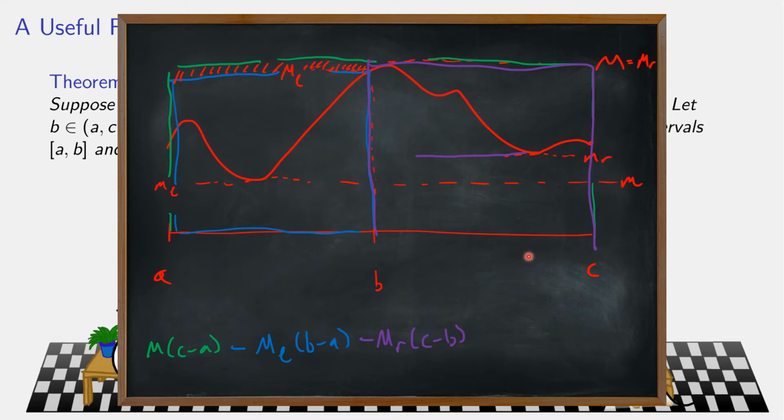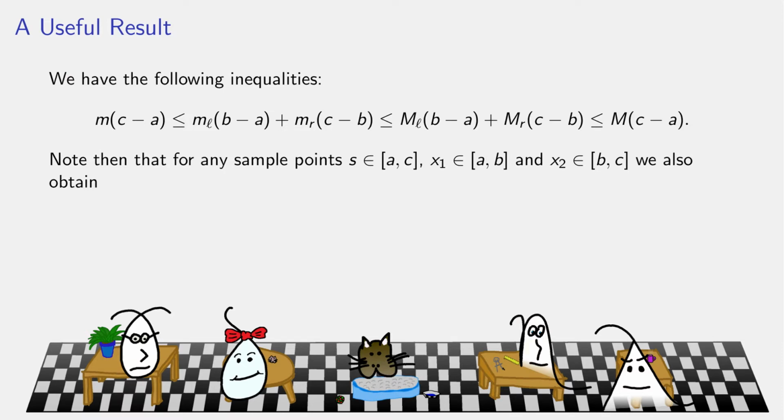Okay, and a very similar type of picture works for the second inequality that involved infs. So, here's another set of inequalities. If you take the overall inf times the length of the interval, first you could say C minus A is simply equal to C minus B plus B minus A. So this would be equal to little m times B minus A plus little m times C minus B. But the overall inf is less than or equal to the inf on the left, and it's also less than or equal to the inf on the right. That would give you this here.